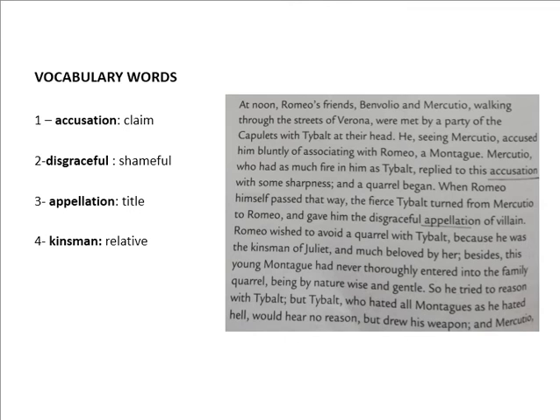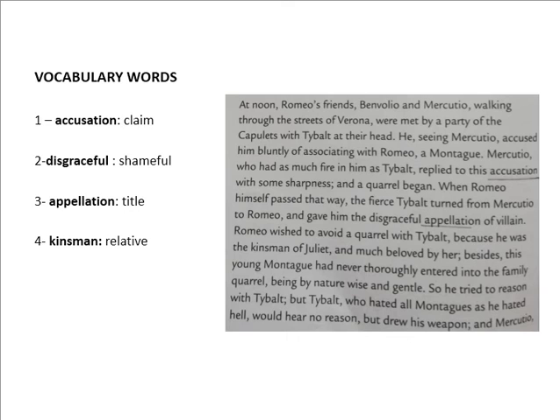At noon, Romeo's friends Benvolio and Mercutio, walking through the streets of Verona, were met by a party of the Capulets with Tybalt at their head. He, seeing Mercutio, accused him bluntly of associating with Romeo, a Montague. Mercutio, who had as much fire in him as Tybalt, replied to his accusation with some sharpness, and a quarrel began.